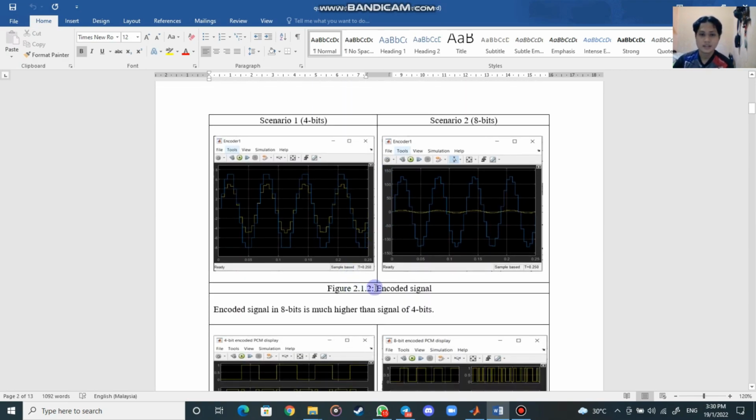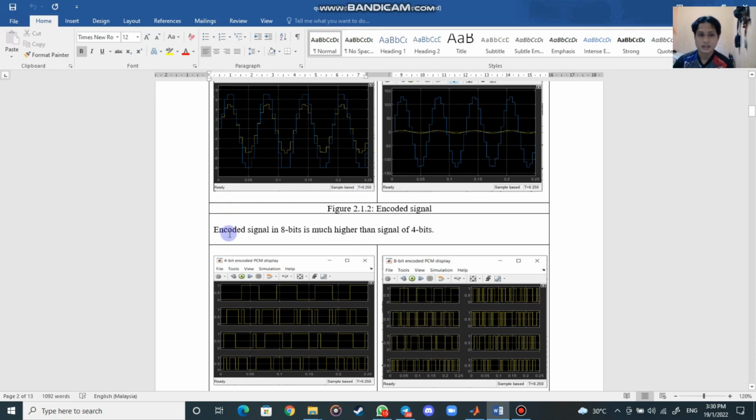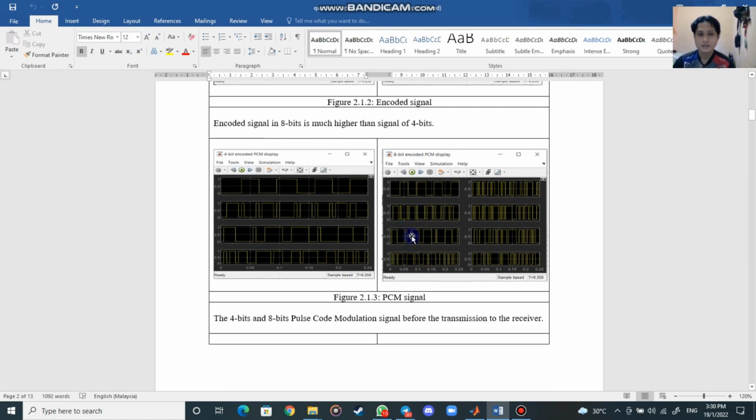Okay, this is the encoded signal, this is for 4 bits, this is for 8 bits. You can see the difference between both. The encoded signal in 8-bit is much higher than the signal of 4-bit. Okay, for the PCM signal, the only difference in this graph is the number of signals. As you can see, the 4-bit has 4 graphs, and the 8-bit has 8 signals, 8 graphs.